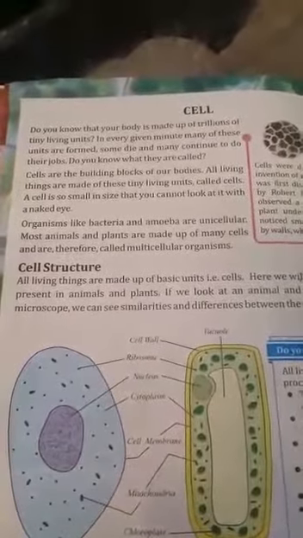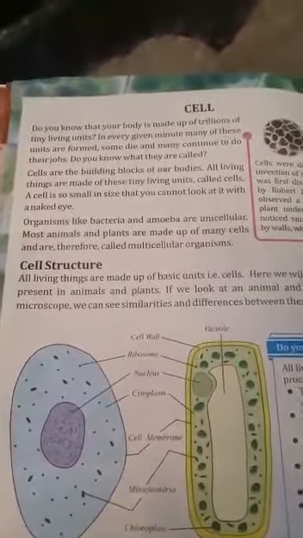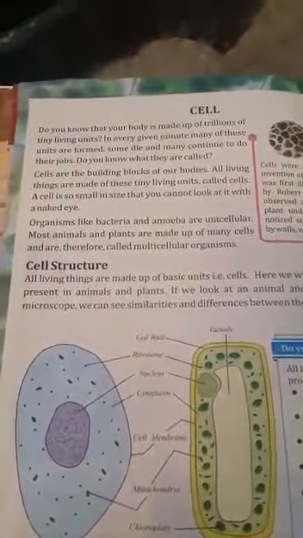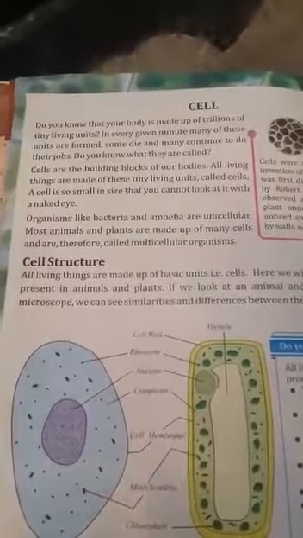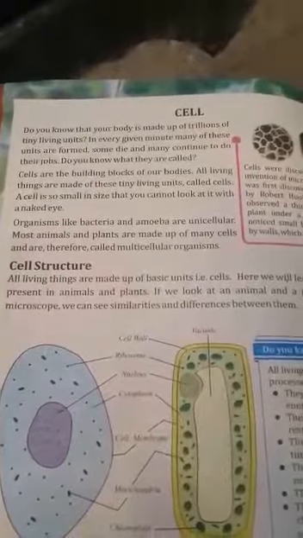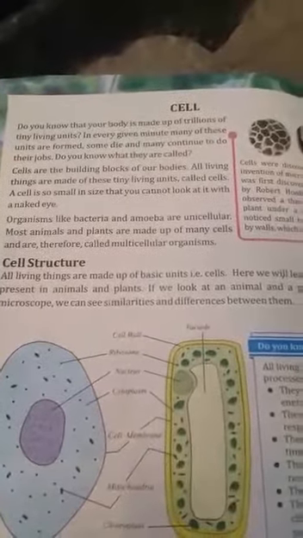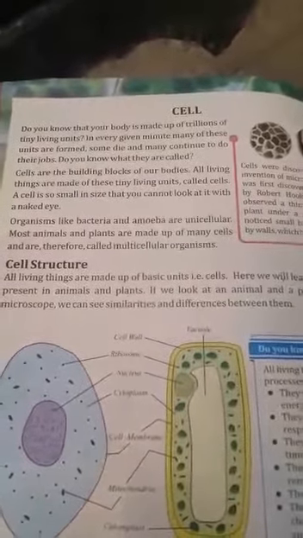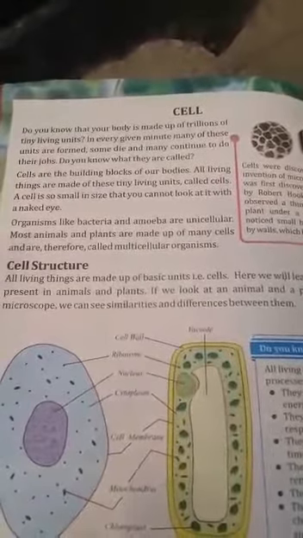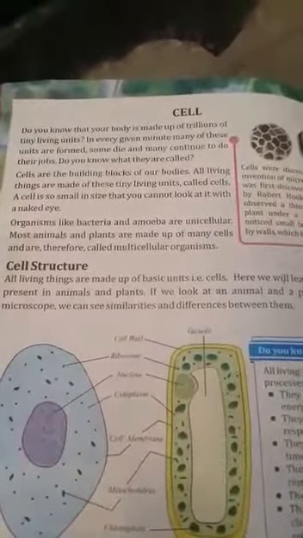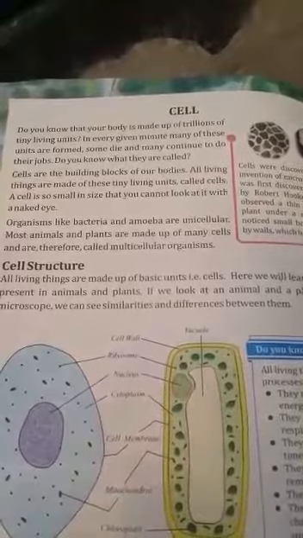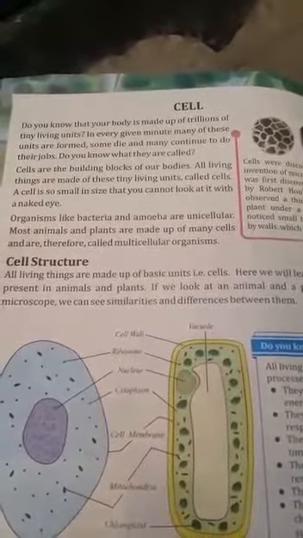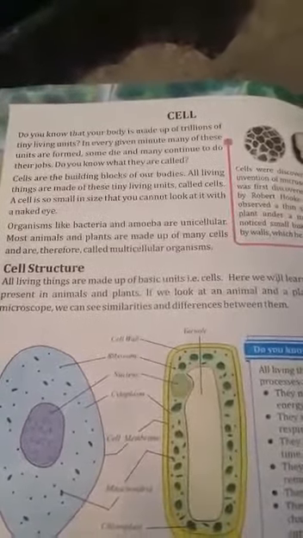Do you know that our body is made up of trillions of tiny living units? These units are called cells. Okay, a cell is the smallest unit of our body. Cells are the building blocks of our body. All living things are made of these tiny living units called cells. A cell is so small in size that we cannot see it with our naked eye.